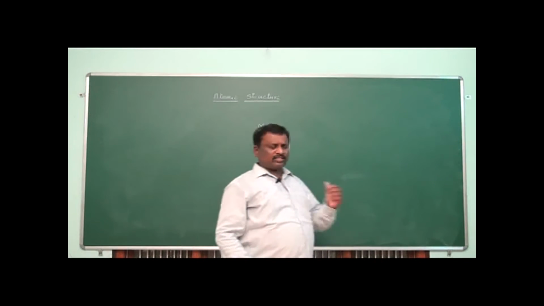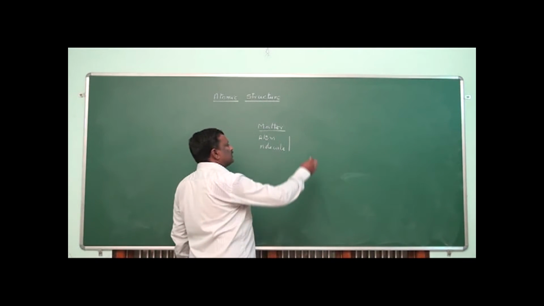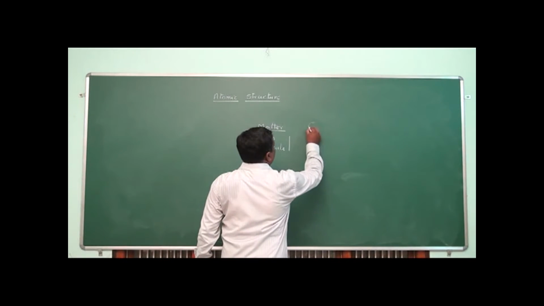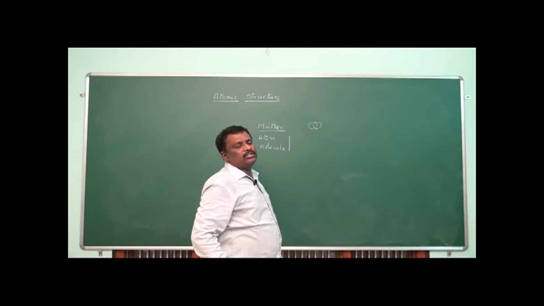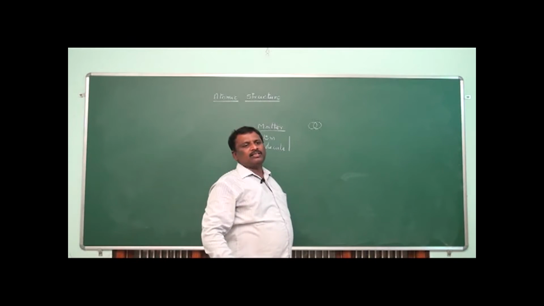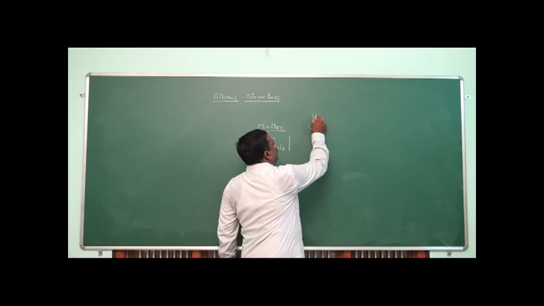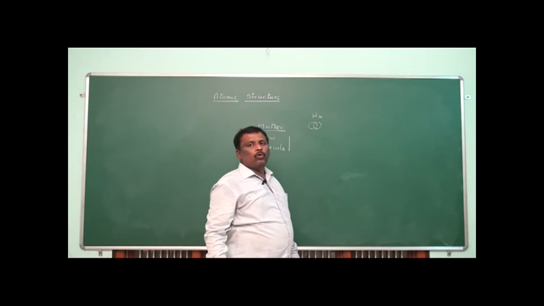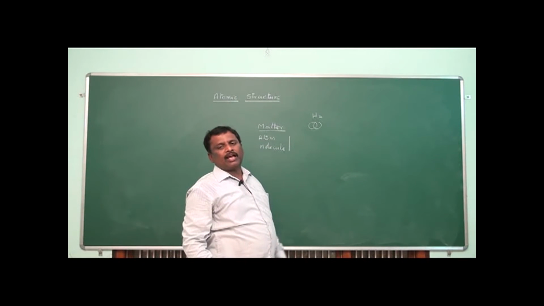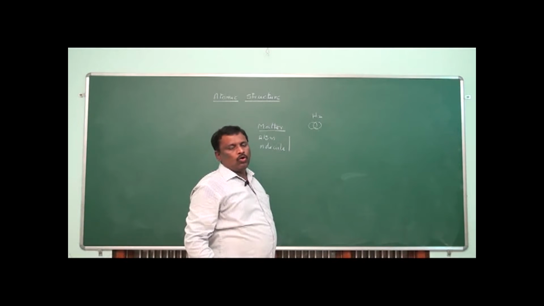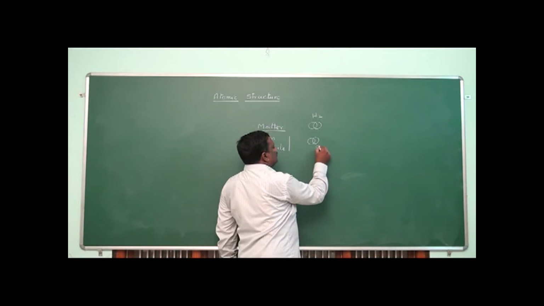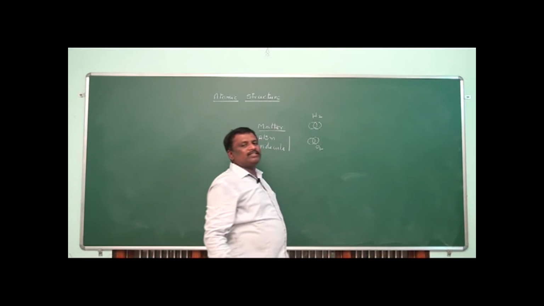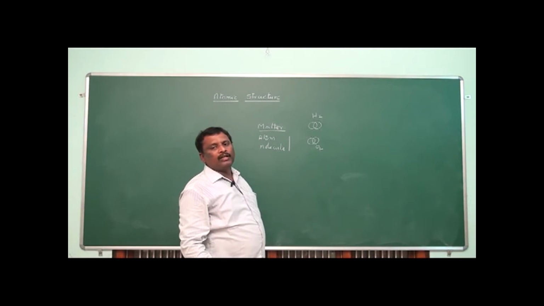Now let us take a sample of hydrogen gas. In hydrogen gas you always find two hydrogen atoms together, present as an H2 molecule. Whereas if you take a sample of oxygen gas, two oxygen atoms combine together to exist as an O2 molecule.